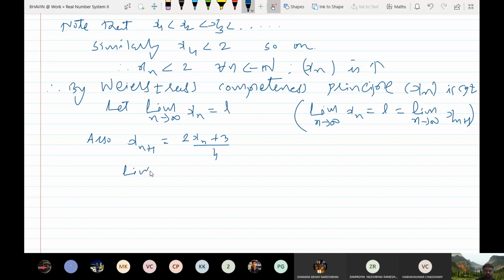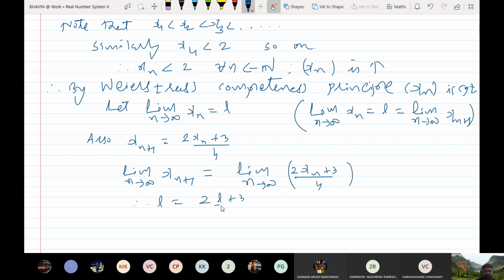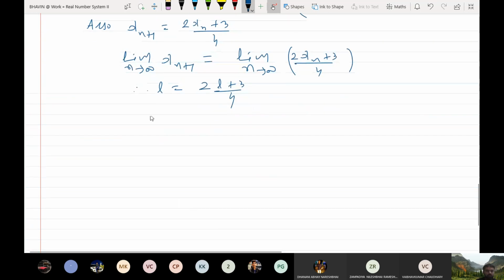Now take limit as n tends to infinity on both the sides. So left side you will get L. On right side you will get (2xn plus 3) by 4. Now what is this limit? L. This is (2L plus 3) by 4. Now bring 4 on right side. So you will get 4L is equal to 2L plus 3.